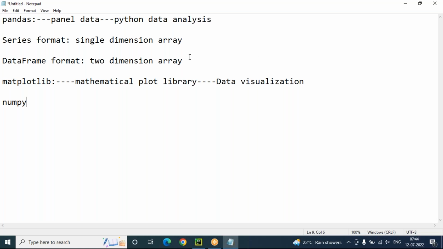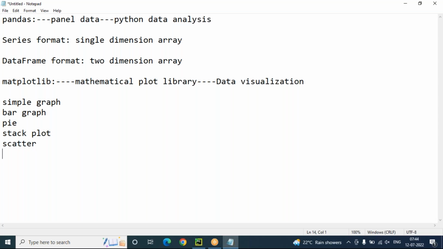To work with pandas and matplotlib, we can create data visualizations in different plots. Plot means diagram, as I said. What diagrams are there? We can prepare simple graphs, bar graphs and bar charts, pie graphs, stack plots, and scatter plots. So many plots we can create by using matplotlib.